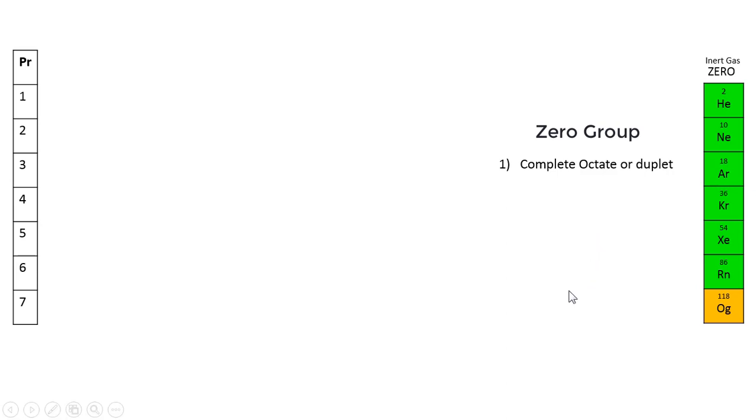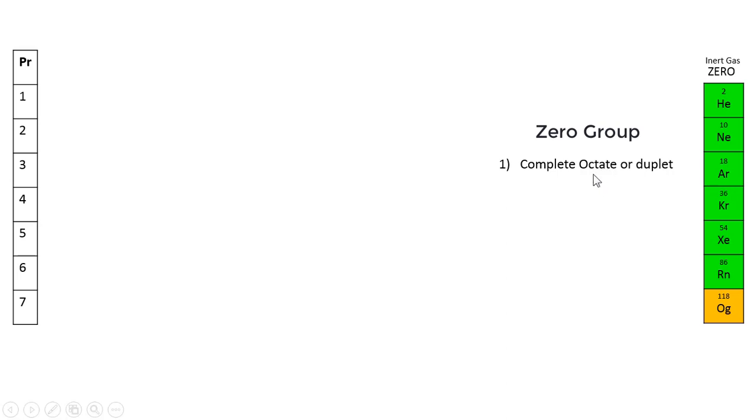It does so because it needs to fill up its last electronic shell by either 2 electrons or by 8 electrons. If it completes its shell with 2 electrons, it resembles the character of helium, while if it has 8 electrons, it resembles the characteristics of the other inert gases like neon, argon, krypton, xenon and radon.